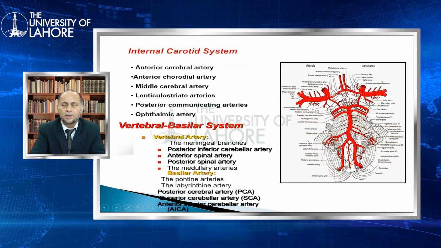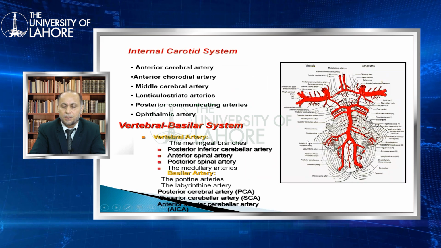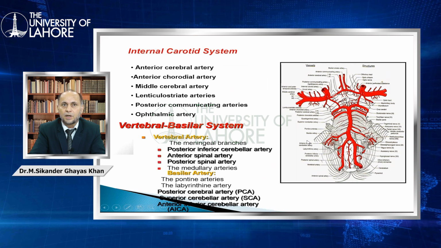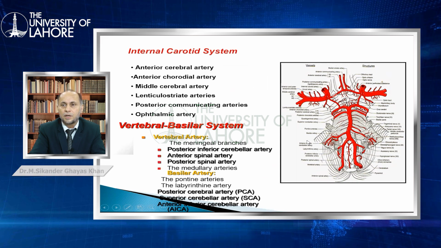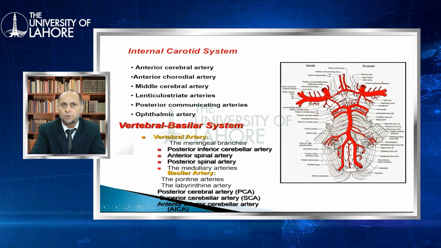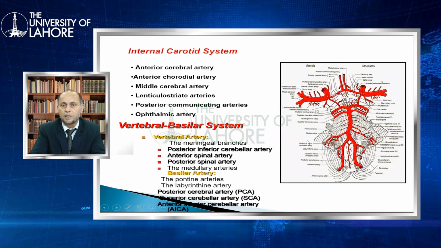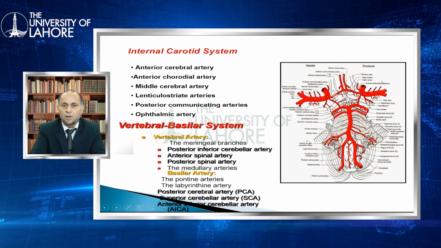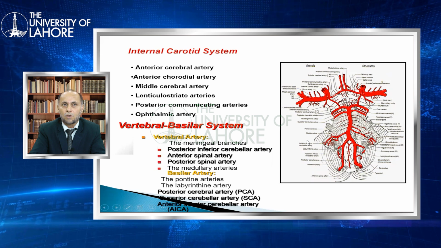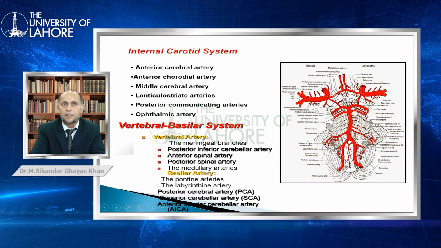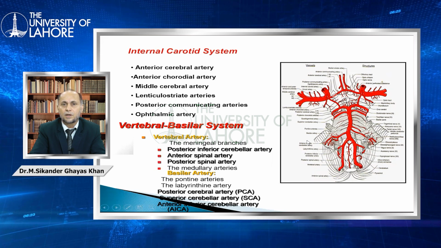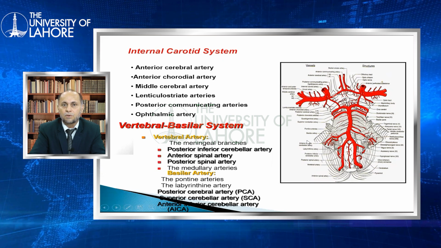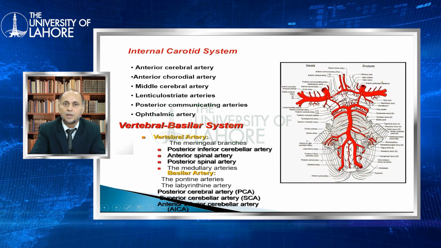Now this is the further division of the arteries of the internal carotid artery and the vertebral artery. The internal carotid artery is further divided into the anterior cerebral, middle cerebral, posterior cerebral, tentorial arteries, posterior communicating artery, and the ophthalmic artery. The most common cause is the occlusion of the middle cerebral artery, which is a branch of the internal carotid artery, causing damage to the area called the language area and causing aphasia.